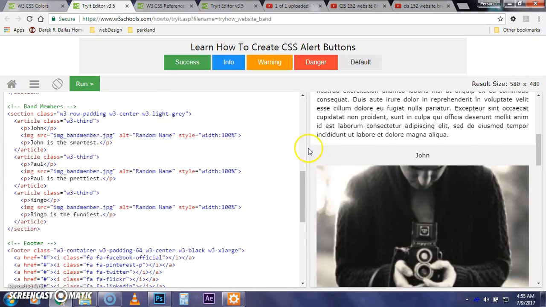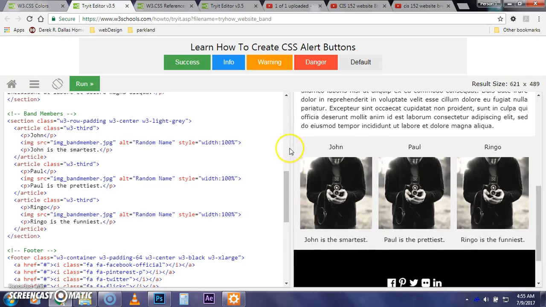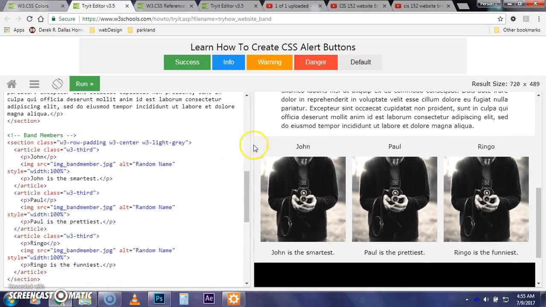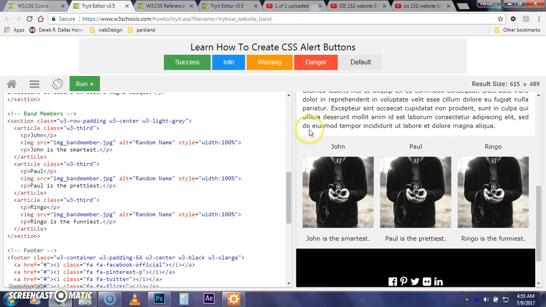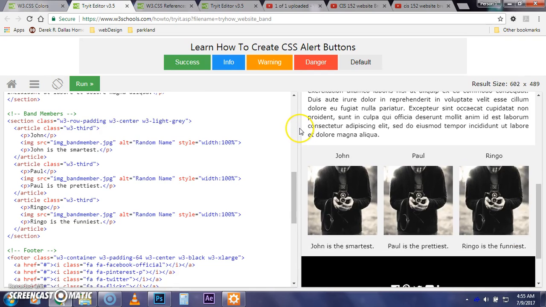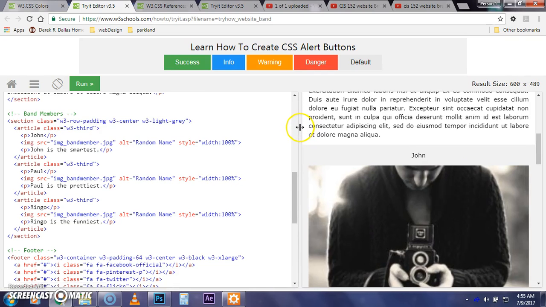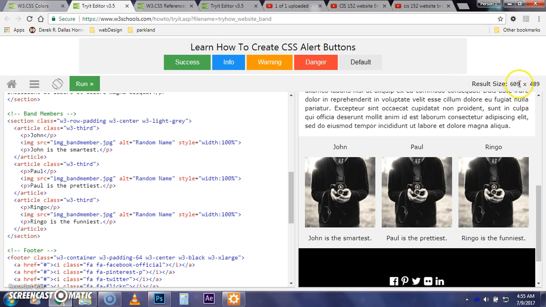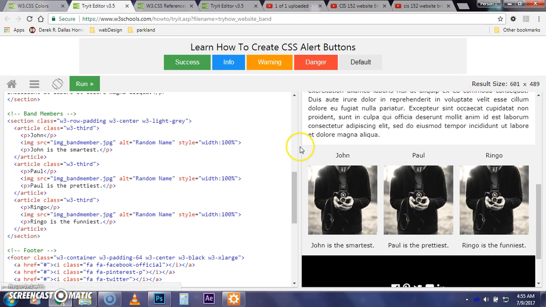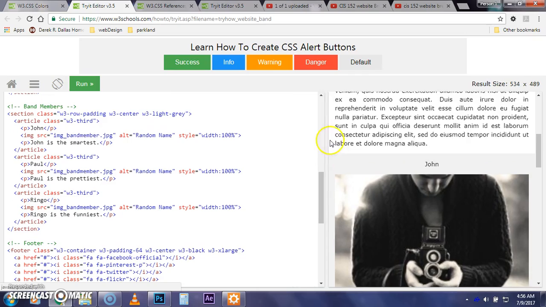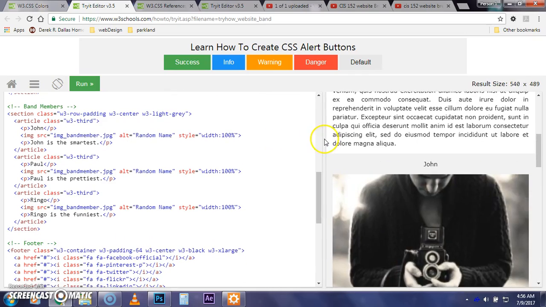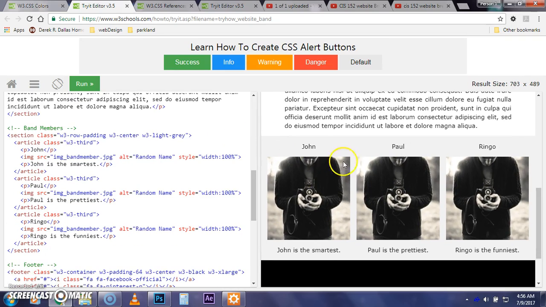when the screen hits that breakpoint. So there's going to be a breakpoint at some point in time, in space, over here. It's usually around 600. Alright, notice that when I hit the 600 mark, that jumps. So you can be looking at it like that. And then when this jumps, it's going to be basically resized to take up that 100% space. It's only filling up 100% of this space, but that space has been broken down into thirds.